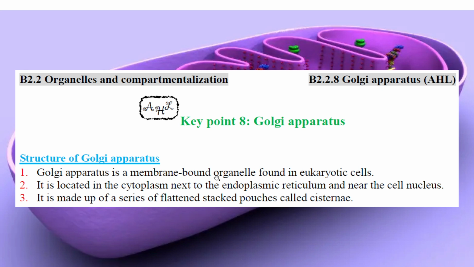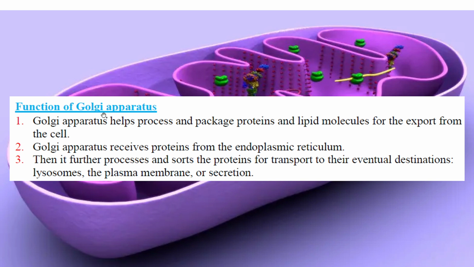So the structure of the Golgi apparatus is a membrane bound organelle again. Of course, it's in a eukaryotic cell. It's located in the cytoplasm next to the endoplasmic reticulum near the cell nucleus. So the cell nucleus, endoplasmic reticulum, and Golgi apparatus are close to each other. It's made of a series of flattened stacks of pouches called cisternae. It's a higher surface area again. And what happens in the Golgi apparatus?